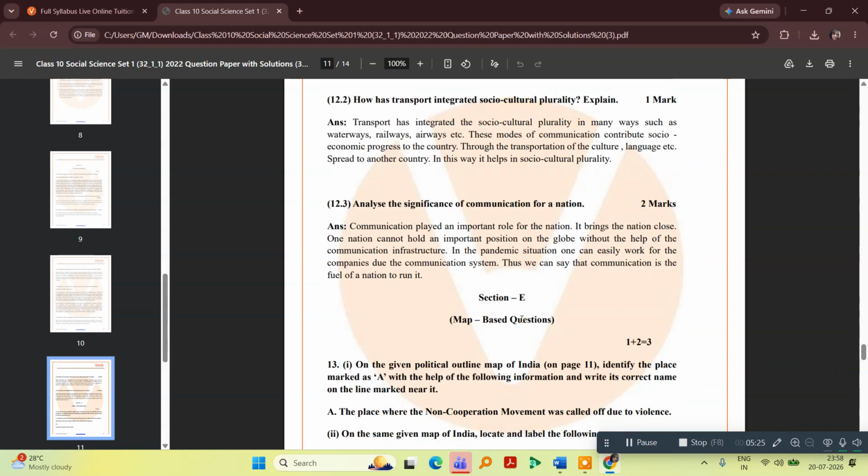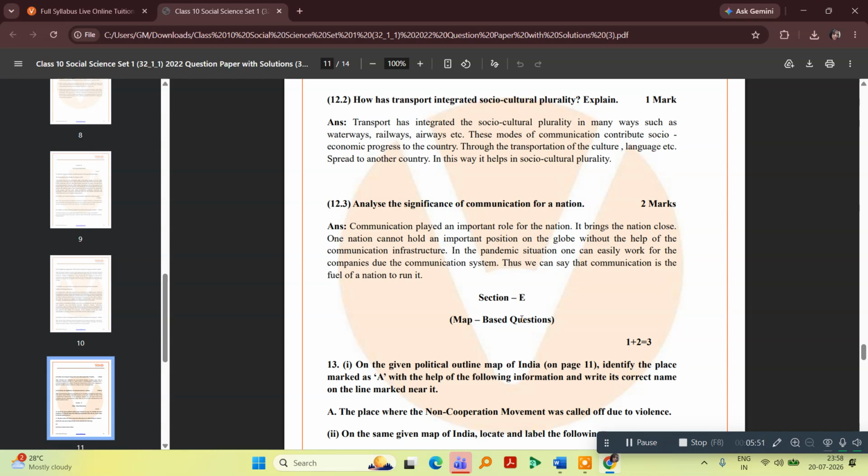Analyze the significance of communication for a nation. Communication plays an imperative role for the nation. It brings the nation close. One nation cannot hold an important position on the globe without the help of communication infrastructure. In the pandemic, you might be aware of the coronavirus pandemic.